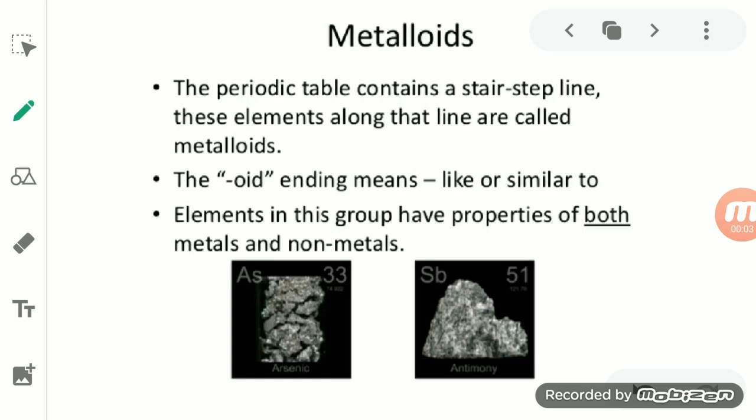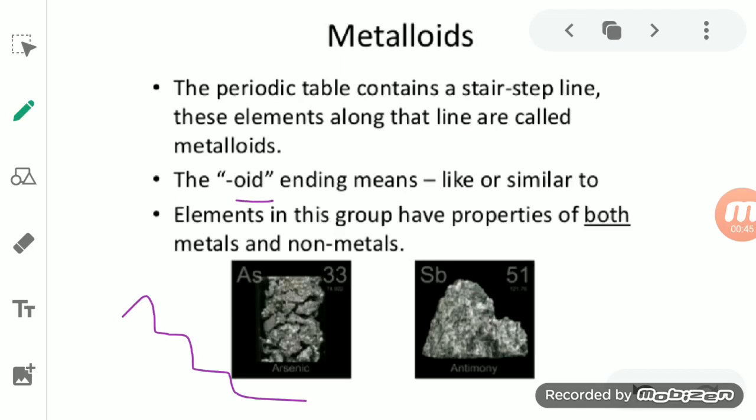Now we will see the next one, and that is metalloids. When we talk about the metalloids, there are a few elements which show both properties, that is, some properties of a metal and some properties of a non-metal. In the periodic table, you will see a stair-shaped line, and this line is covered with the elements that we call metalloids.